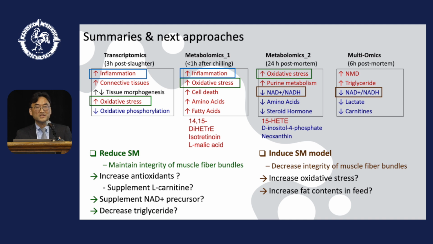If we want to develop a spaghetti meat induction model for study, the goal is to decrease the integrity of the muscle fiber bundles. In that case, how about increasing oxidative stress in the physiological condition, and also increasing fat contents in the feed? We can then detect whether it could be worse for the incidence of spaghetti meat.